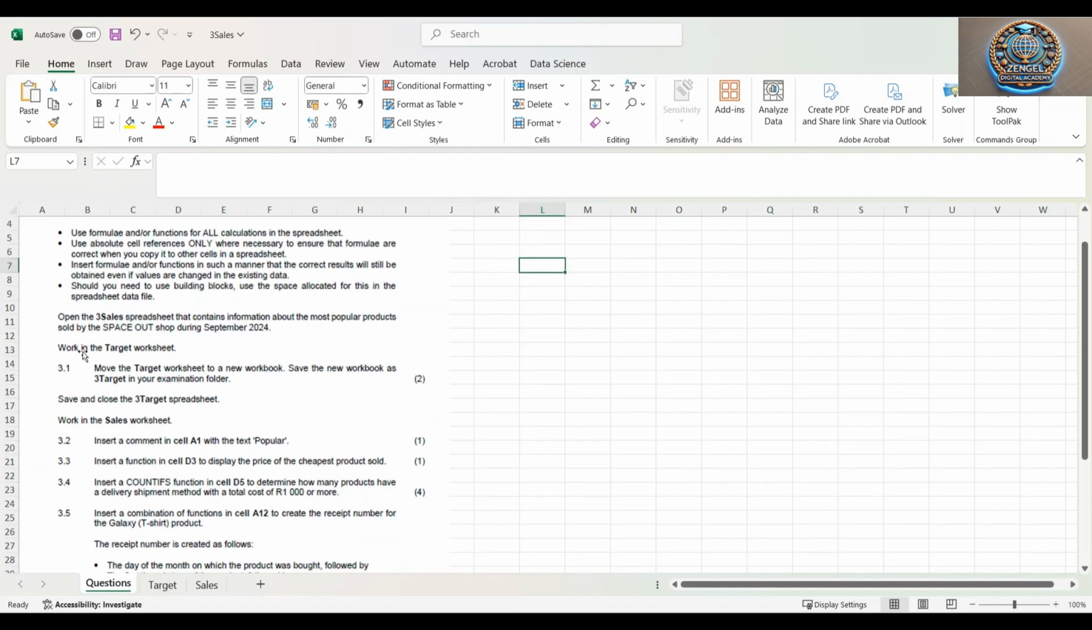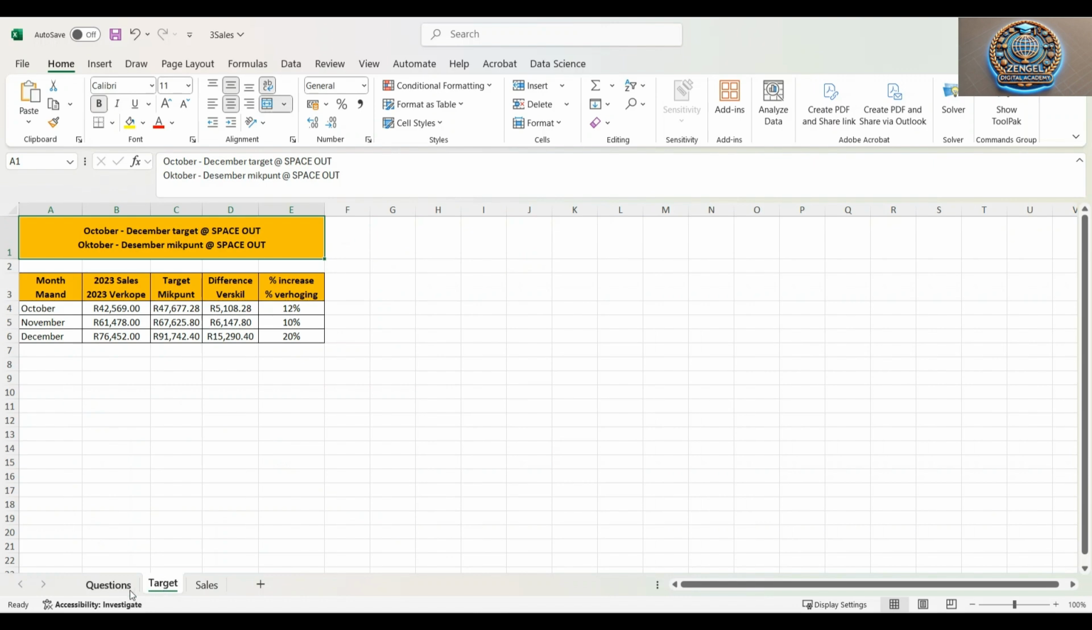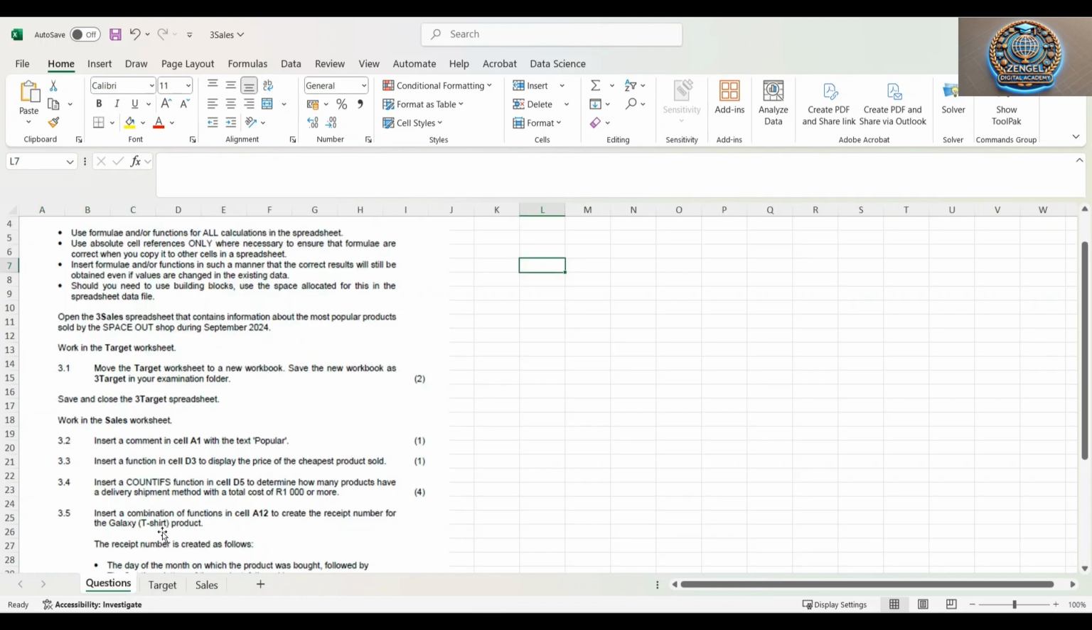So 3.1 says work in the target worksheet. So that's the first thing. We need to now go into the target worksheet. I've clicked on the target worksheet. I'm just going to go back to understand the full question. Move the target worksheet to a new workbook.